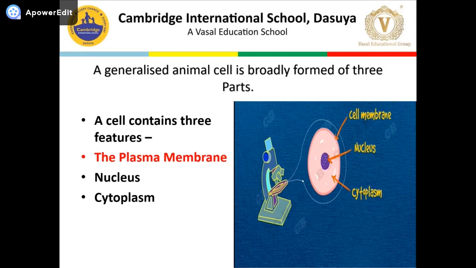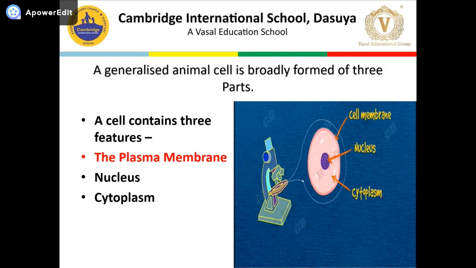Next is the cytoplasm. The cytoplasm is the living substance of the cell bounded by the plasma membrane, called protoplasm. Protoplasm includes all components of the cell except the cell wall and the content of the vacuole. Protoplasm is further distinguished into two parts: cytoplasm and nucleoplasm. Cytoplasm is that part of protoplasm which occupies the space between the plasma membrane and the nuclear membrane. We will discuss all these components in detail.